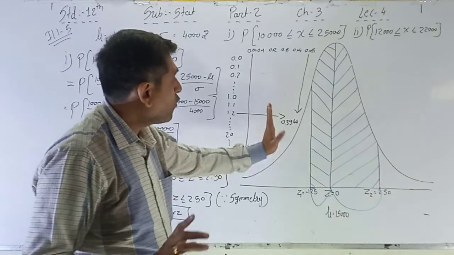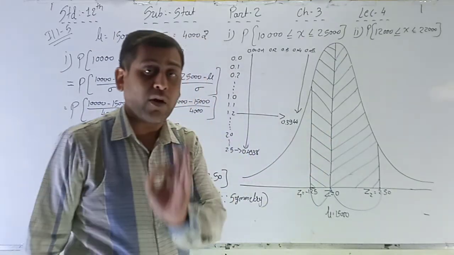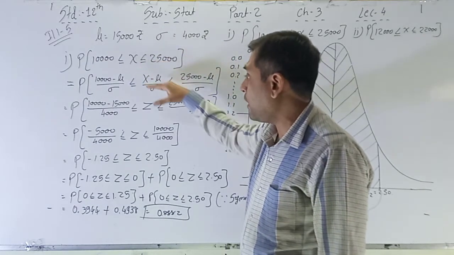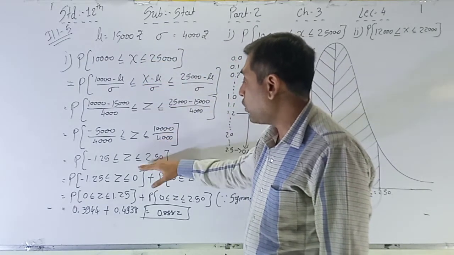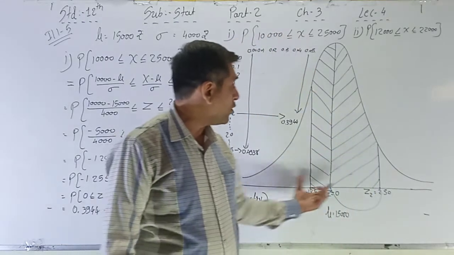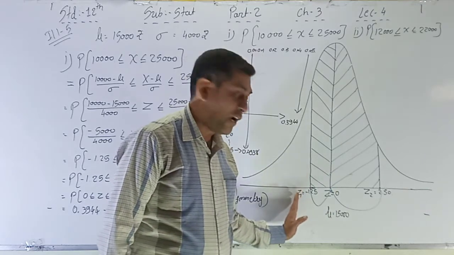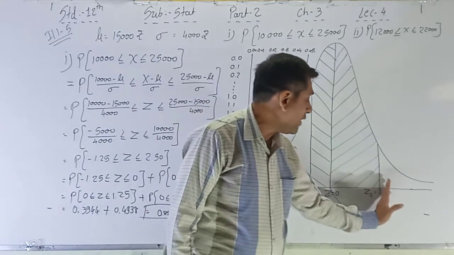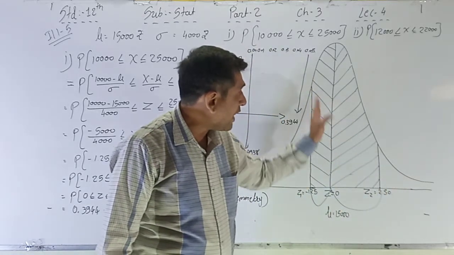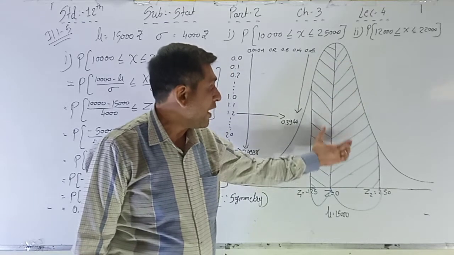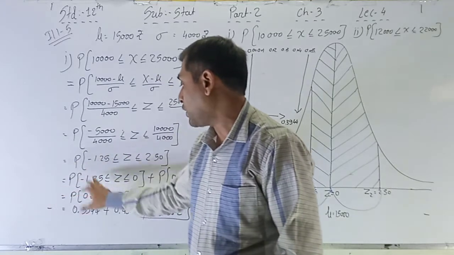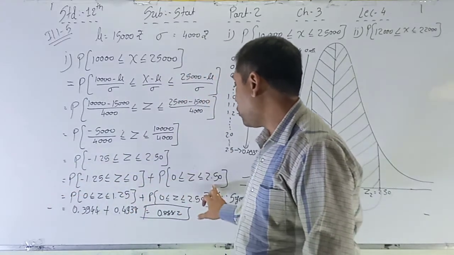See the value. First of all, area we have to confirm, we have to write down. See, this is the question. We have to convert normal variable into standard normal variable, that is into z. The value of z is minus 1.25 to 2.50. Now draw the diagram. You have to write down z1, that is minus 1.25, again 2.5 on the positive side, and then draw the area. This one is the area, and now write down these to these and these to these. So we have to write down minus 1.25 to 0 and 0 to 2.5.